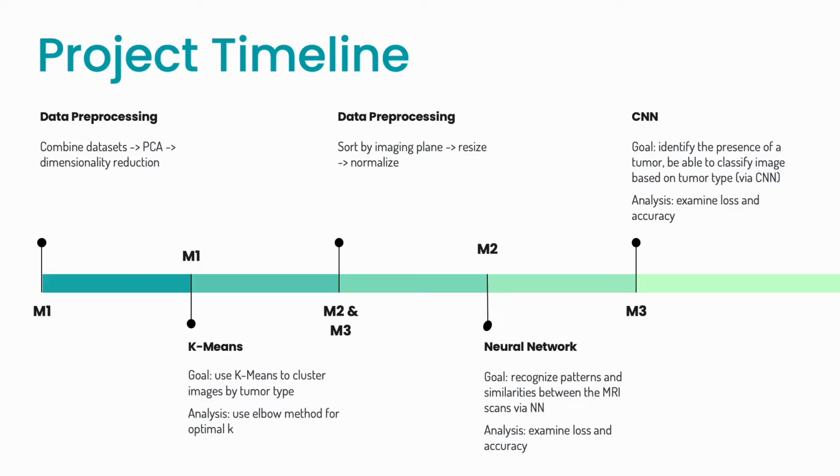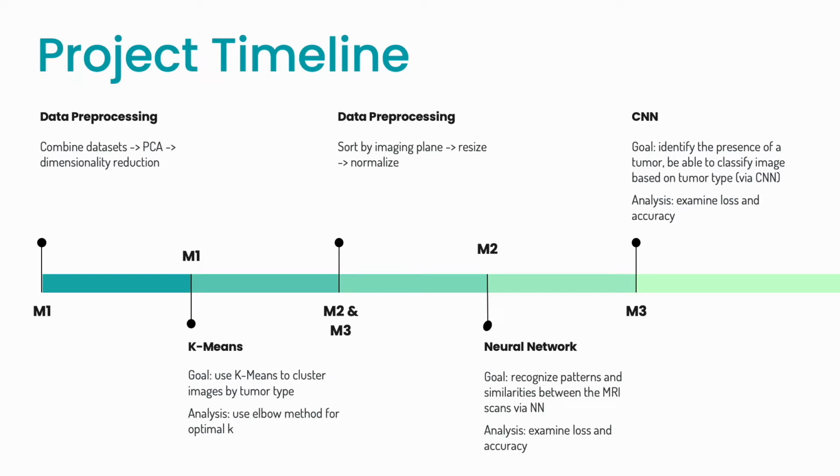This brings us to the method section. We started with combining the data sets and then using PCA and dimensionality reduction to get ready for k-means. The goal here was to use k=4 for our 4 categories, to cluster images by tumor type, and then analyze with the elbow method to determine the optimal K. The results from this prompted us to totally rethink how we were doing things.